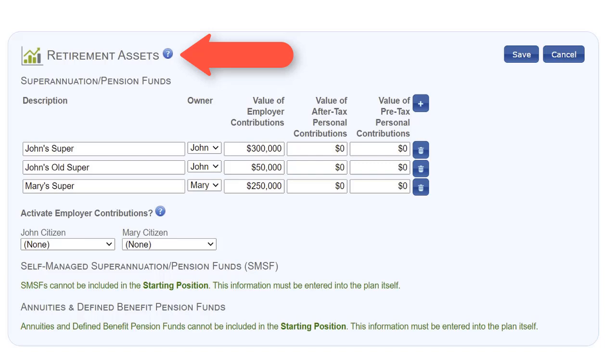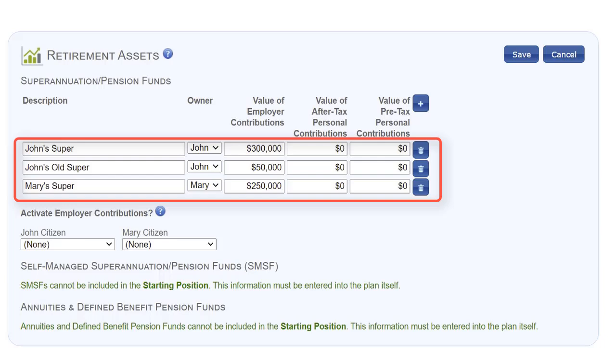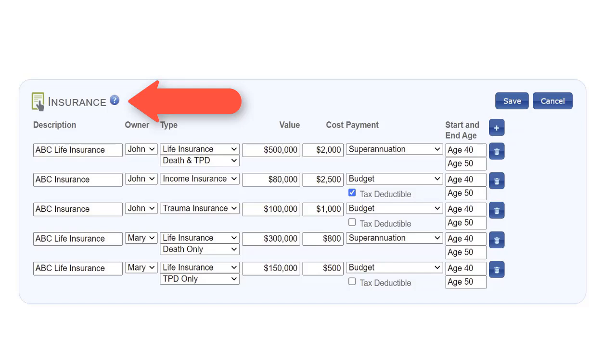If you have a self-managed superannuation fund, then you will have to enter this manually into the plan. This account has a 2-step process. First, you must enter the details of your superannuation accounts. You must save that information and then select which account will receive your employer contributions. With insurance, you can enter any life and/or TPD together with trauma and income protection. Note that you must nominate the age. Unlike other values, these are not indexed.